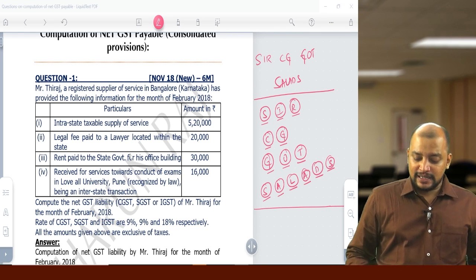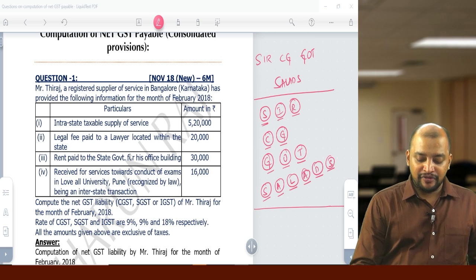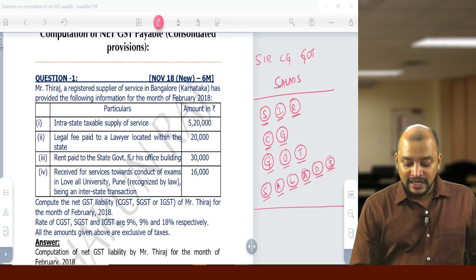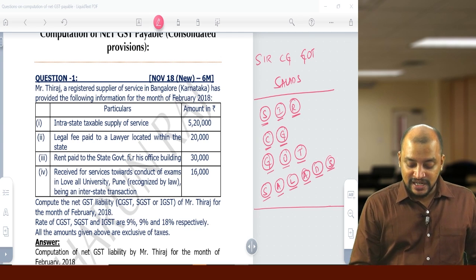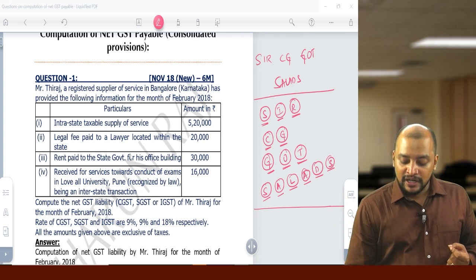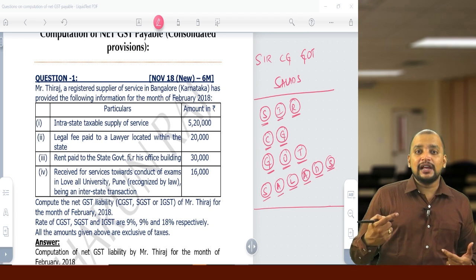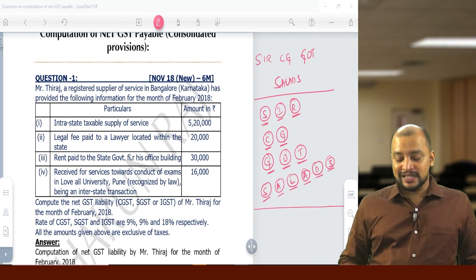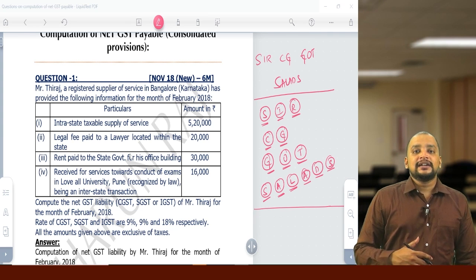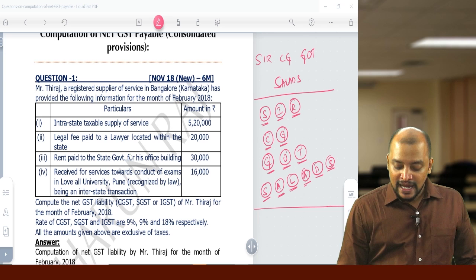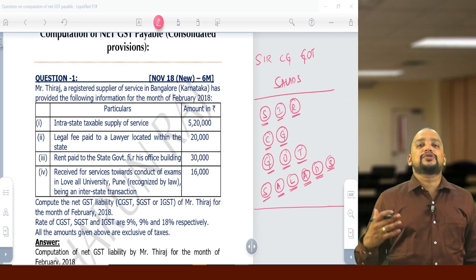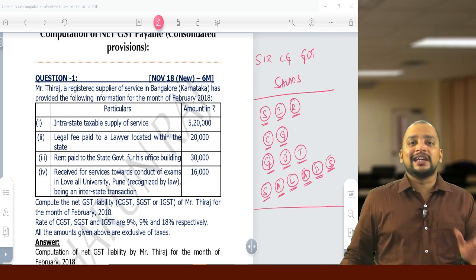So Sir CG got salads: S for security lending, I for import of services, R for renting of motor vehicles, C for copyright services, G for GTA services, another G is government services, O for overseeing committee services to RBI, and T for transfer of TDR, FSI, long-term lease, S for sponsorship services, A for agent services, and L for legal service, that is individual advocate or firm of advocates services, and another A is arbitrator services to business entities, and D is director services to company or body corporate, and S is security agency services.